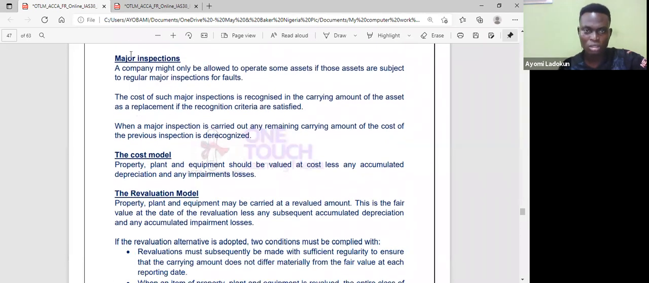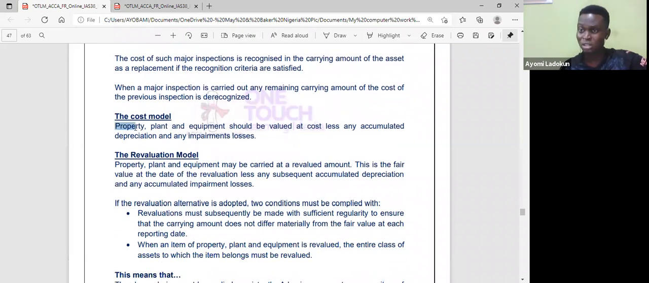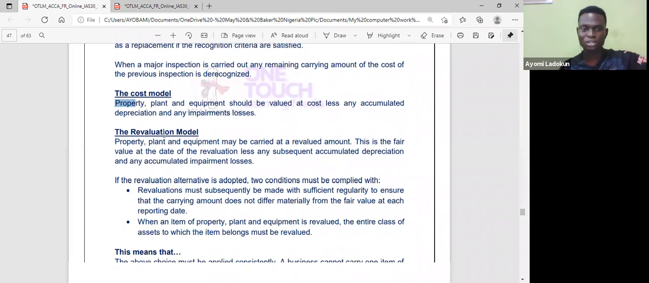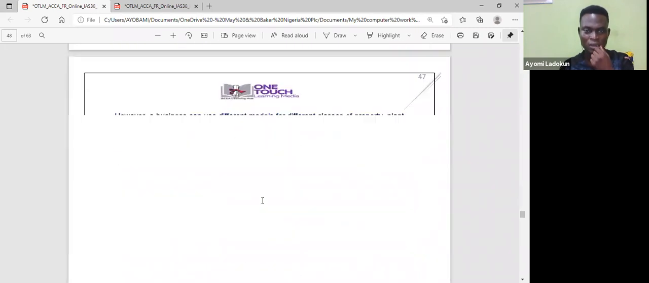So we also talked about major inspections. I've already explained that earlier. I've talked about the cost model, that's initial recognition. And I also talked about the revaluation model, where you take it to the market value subsequently. So when you revalue upward, you take it to OCI. And when you revalue downward, you take it to P or L. So you need to learn that. I've already made a lot of clarification around that.